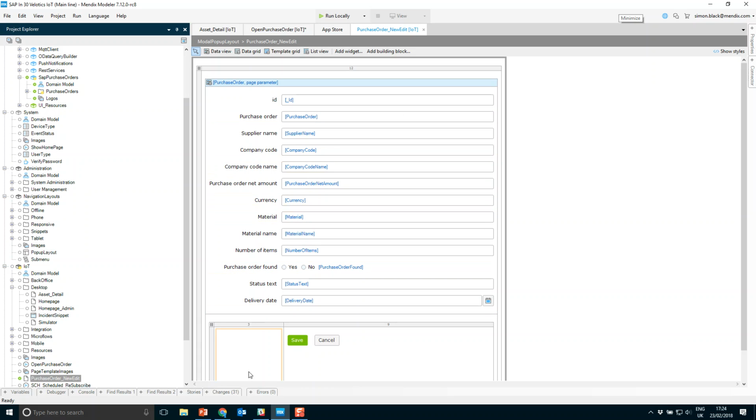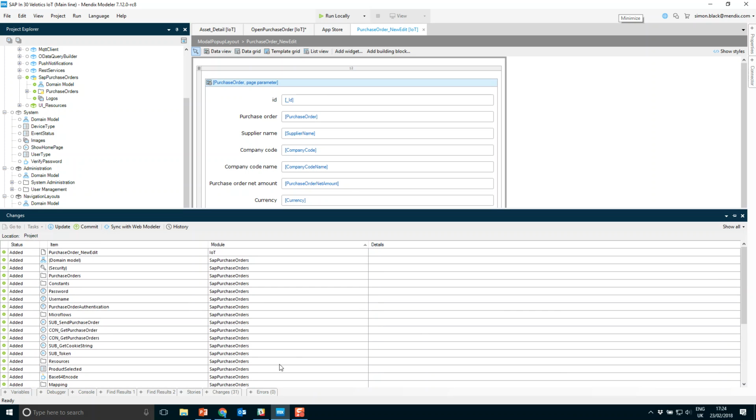So now that we've made those changes, the next thing we need to do is commit all of those changes back into our central revision repository. This allows multiple developers to work on different branch lines. It allows them to collaborate and know what exactly has been developed on each particular revision.